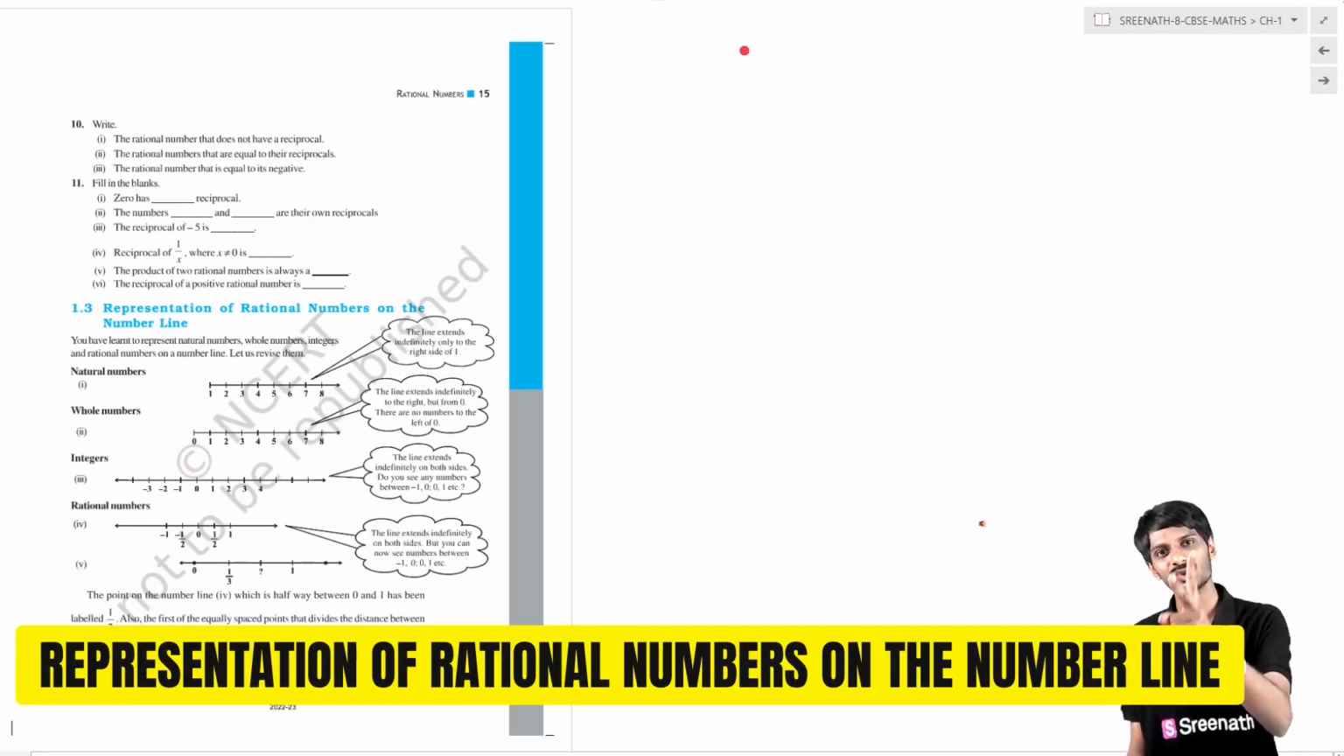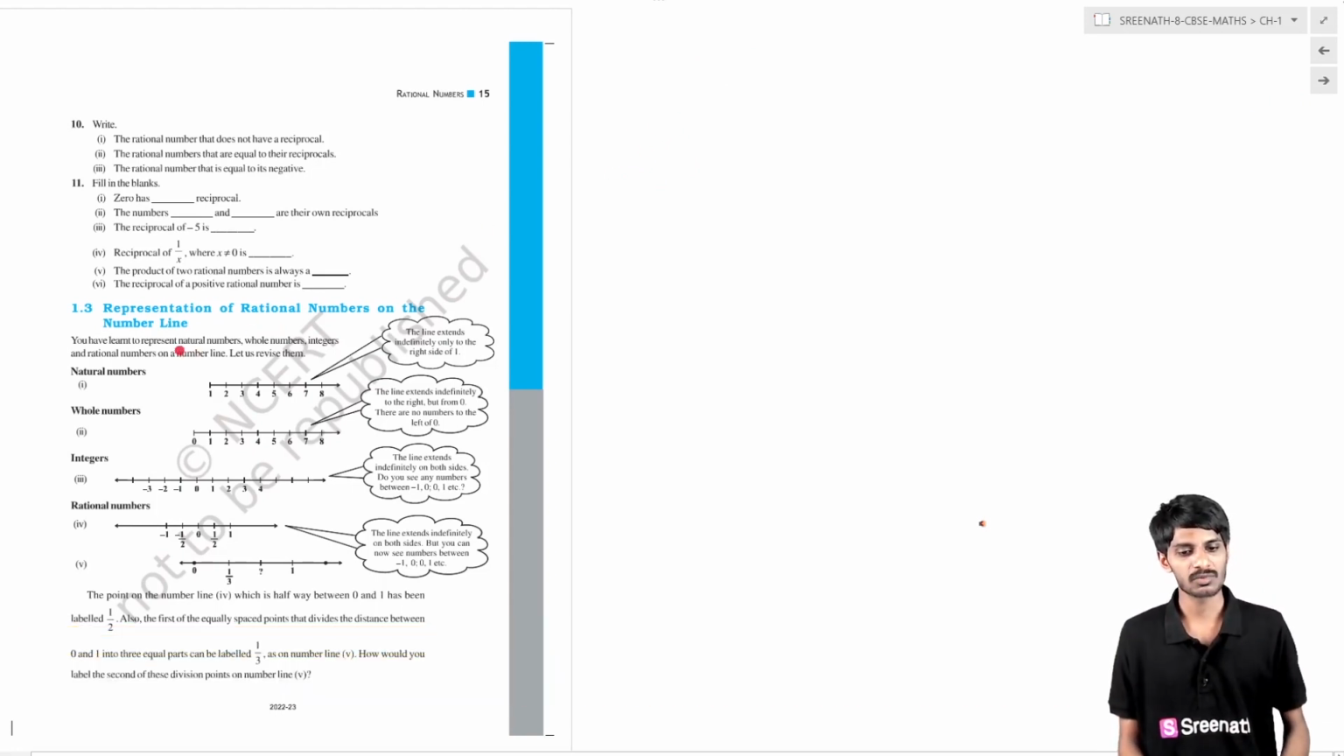Finally, we have completed 2 topics, students. Now we have entered the third topic, and we are left with 1 topic only. So how will we represent rational numbers on a number line?